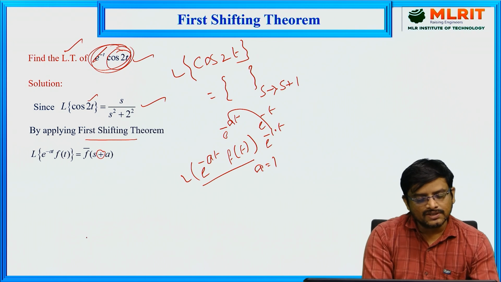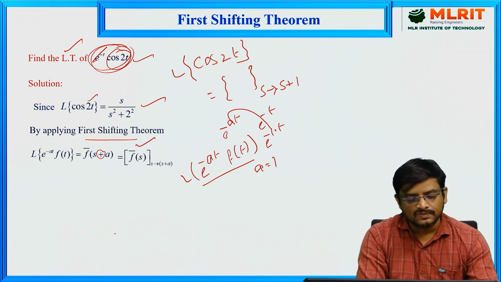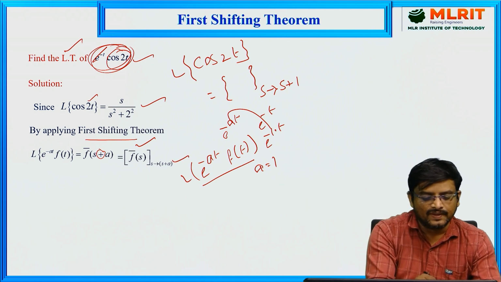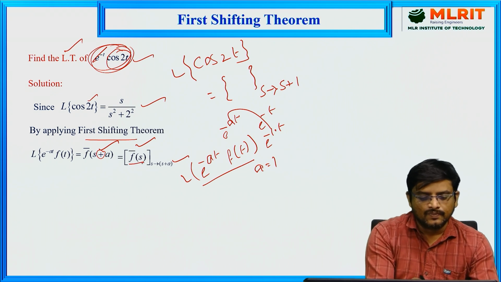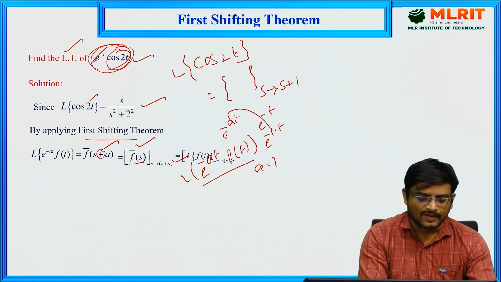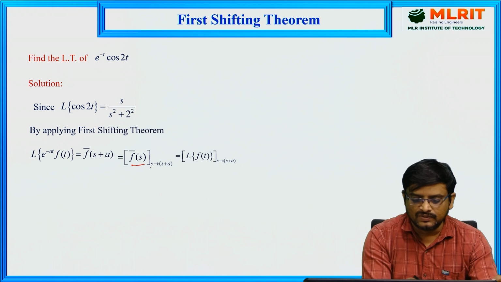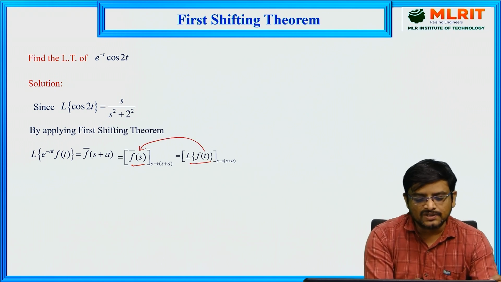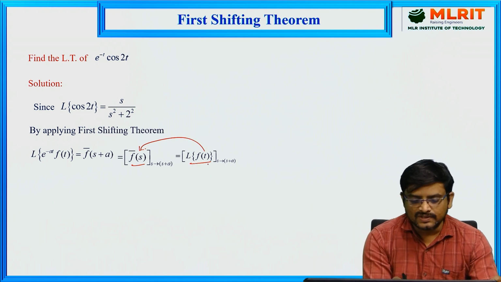So how can you get this f bar of s plus a? First find the value of f bar of s, and then in that replace s with s plus a. Now how can you get this f bar of s? By applying the Laplace transform. We know that Laplace transform of f of t is equal to f bar of s. So I have replaced f bar of s with the Laplace transform of f of t, and then replace s with s plus a.